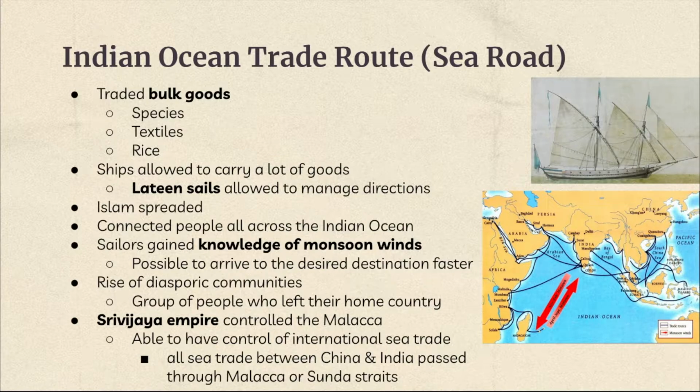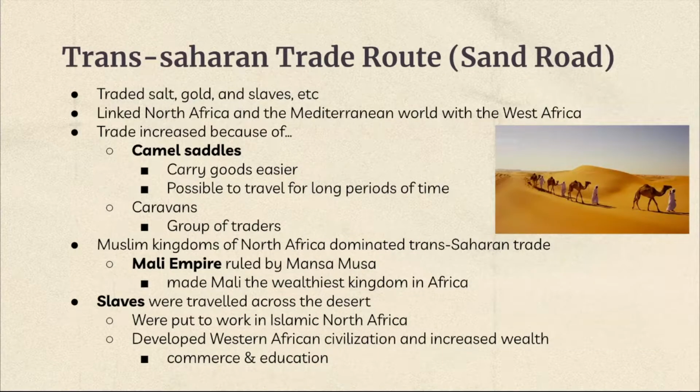An important empire to know from the Sea Road is the Srivijaya Empire. The Srivijaya Empire controlled Malacca, a place that all sea trade between China and India had to pass through, along with the Sunda Straits, which made the Srivijaya Empire more powerful. This made the empire have control over the whole international sea trade by controlling one of the trade routes in Malacca. Now I'll be talking about the Trans-Saharan trade route, which is known as the Sand Road.